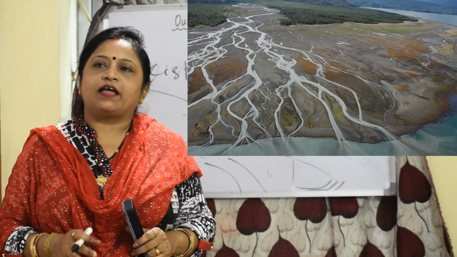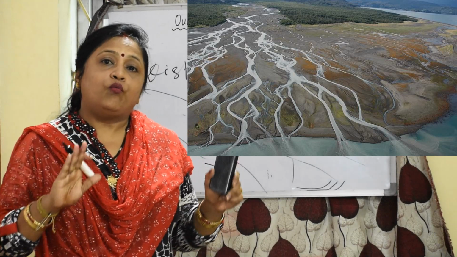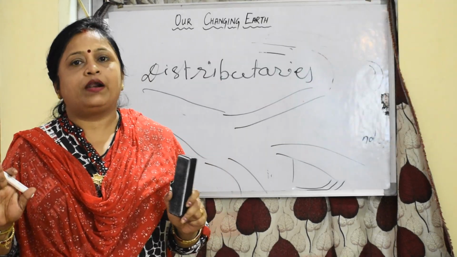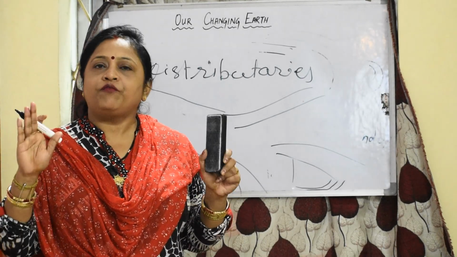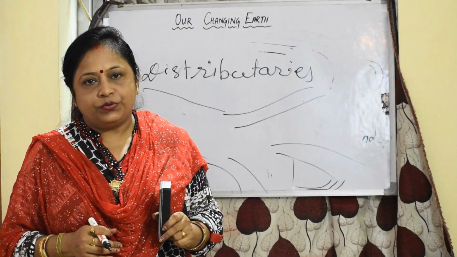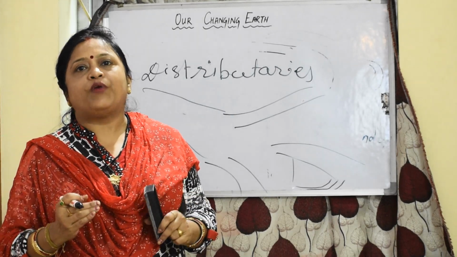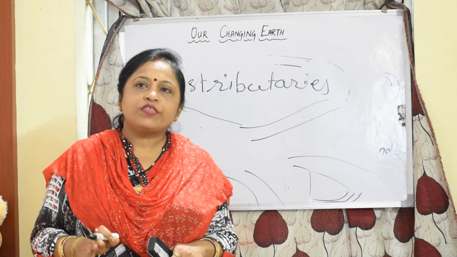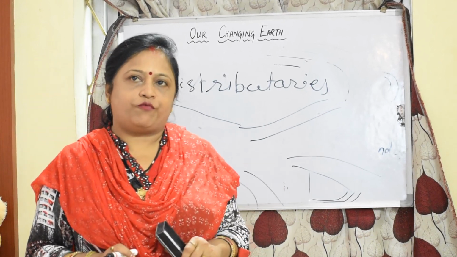So these are the things we came to know about the work of the river, the agent of erosion. River makes these changes or forms these types of landforms. Okay. Now come to the second agent, that is sea waves. Work of sea waves. The erosion and deposition of the sea waves gives rise to coastal landforms.